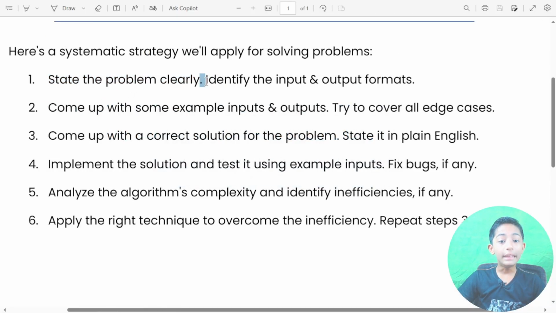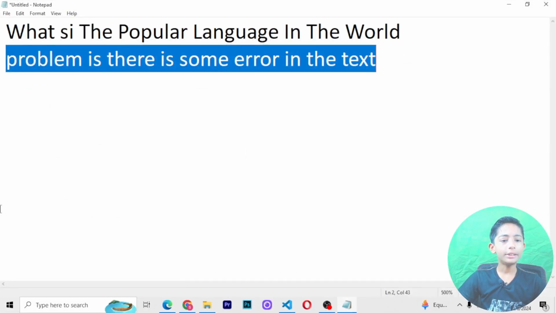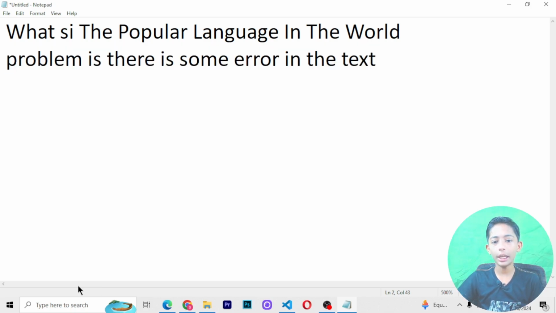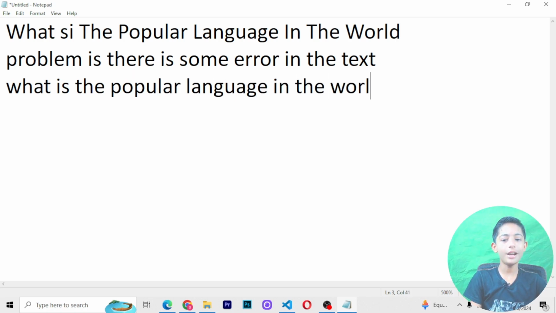Then identify the input and output formats. Now that I have stated the problem clearly, let me identify the input and output. I write: what is the popular language in the world.